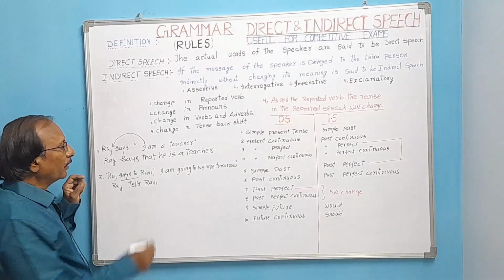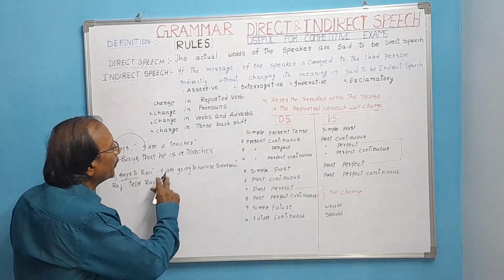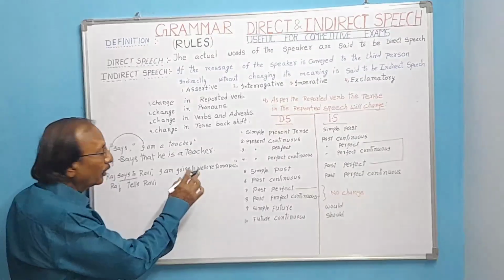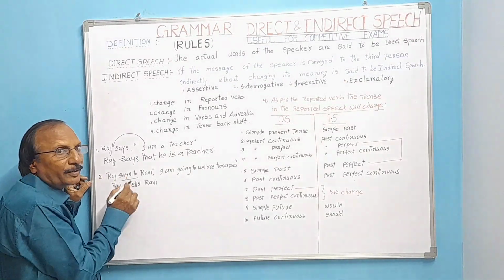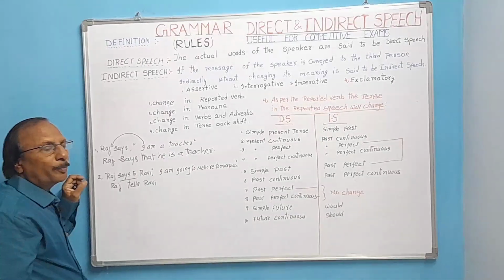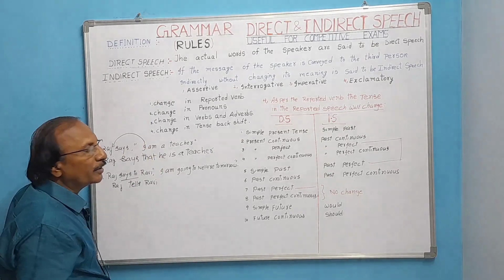What does he say? He tells, I am going to Nellore tomorrow. It is in present continuous action. Here it is in present continuous action, but look here, reported verb is in simple present. So the tense of the reported speech doesn't change, only the pronouns will change here.